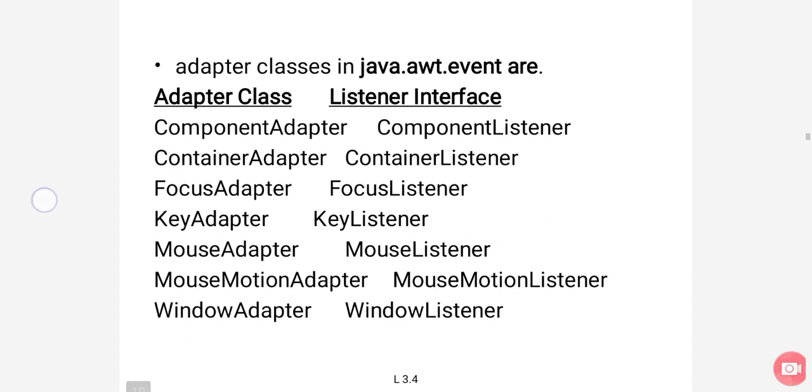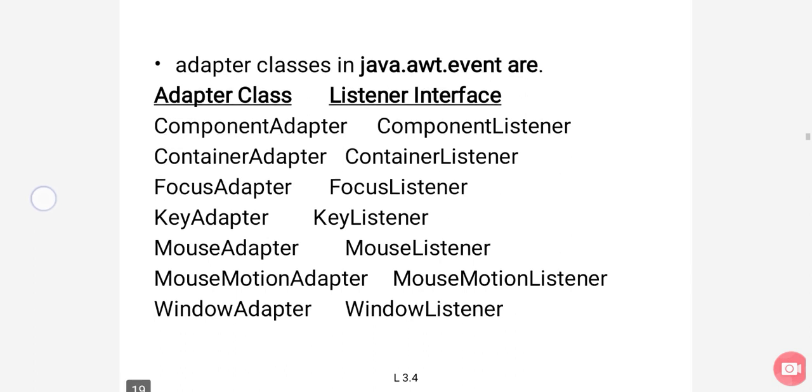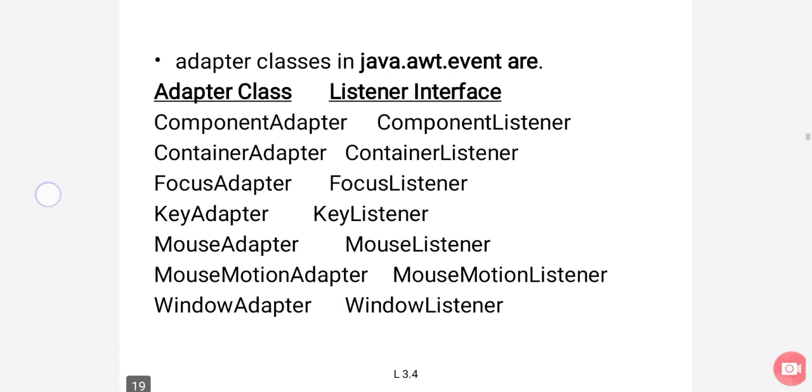To use an interface, the keyword we generally use is implements. To reuse the properties of a predefined class which is present in a package, we use the keyword extends. So when you want to create a new class that reuses the properties of predefined classes, we use extends. And to give the implementation for a particular interface which hides its implementation, we need to implement the listener interface.